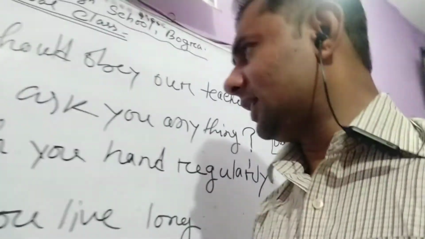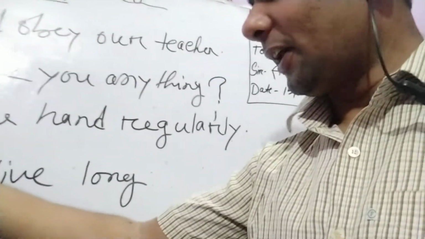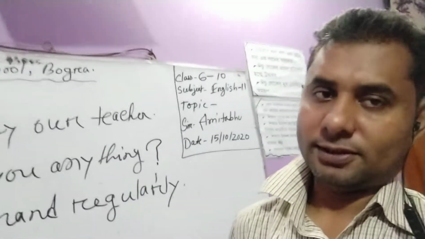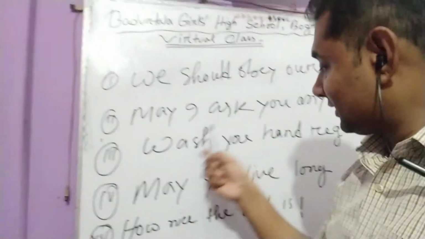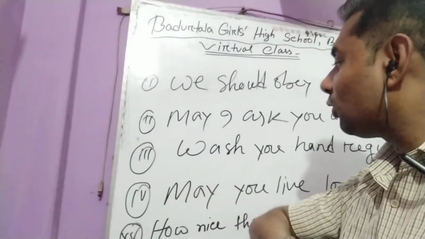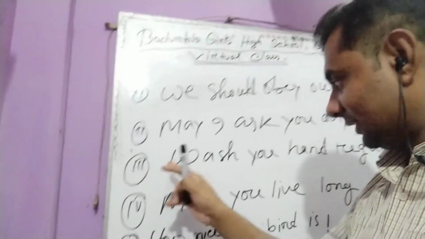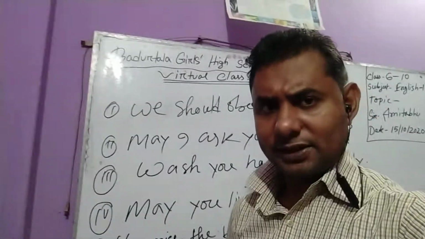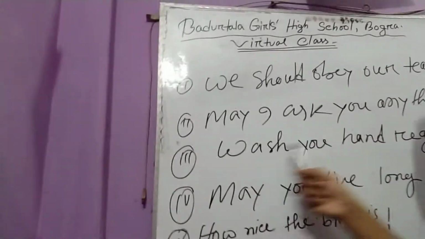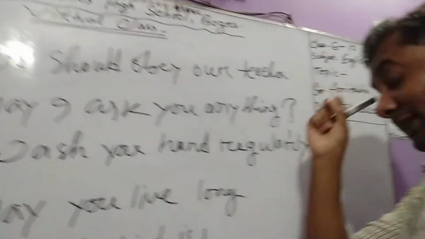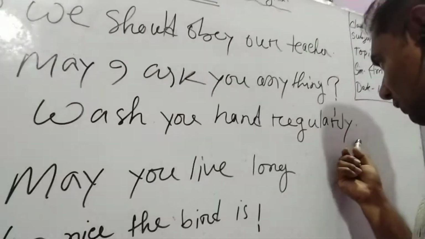Now we have another sentence, that is the imperative sentence. Dear students, if we strictly follow, the sentence starts with a subject. There is no subject here. The sentence starts with a verb and ends with a full stop.